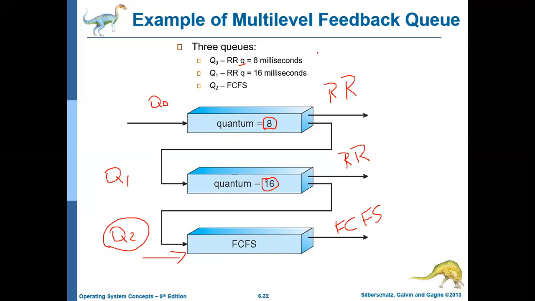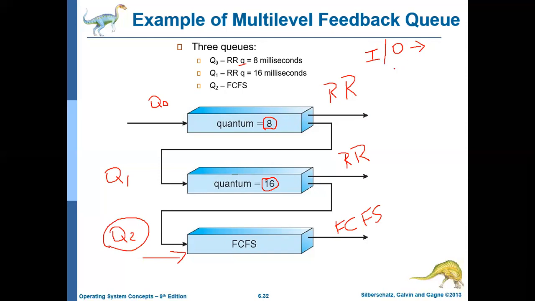And the IO bound jobs are the jobs which spend most of the time in IO operations and need only a short CPU access. Whenever they need the CPU, they will use it for only a short period of time.